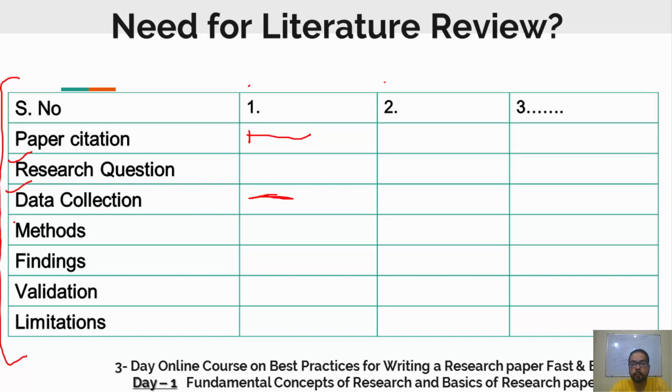Then what methods he used for his work, you write here. After all of this, what that researcher found out, you write in this column.